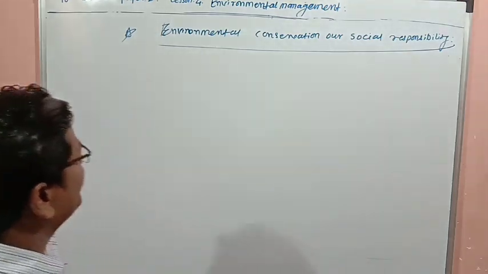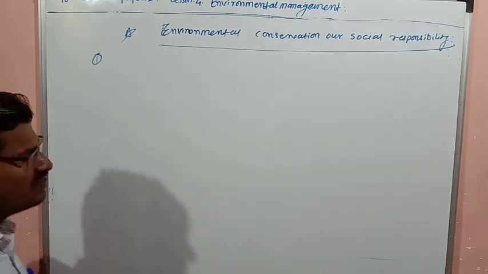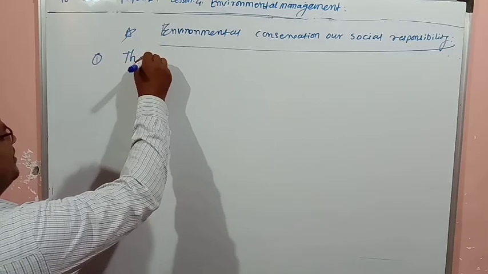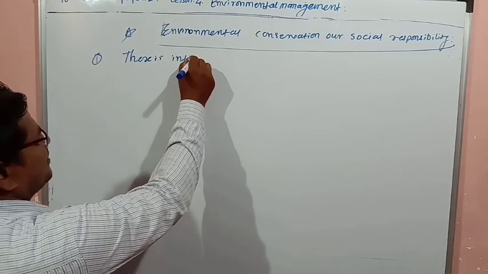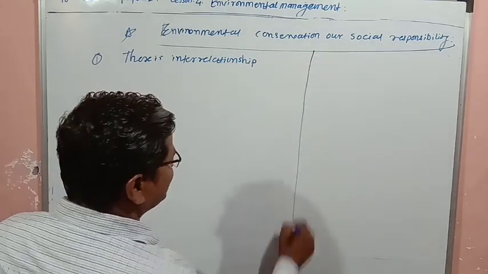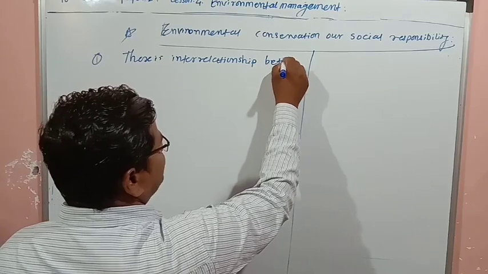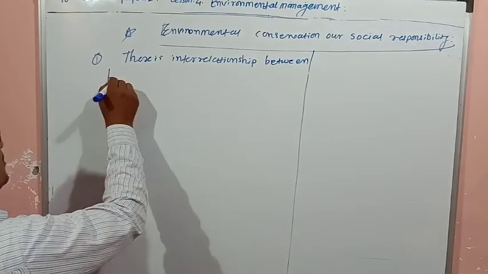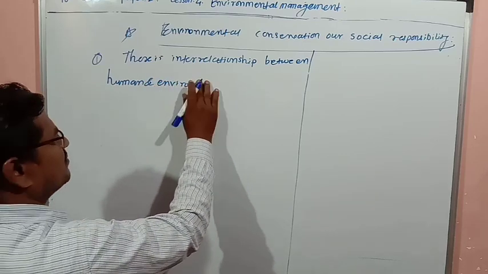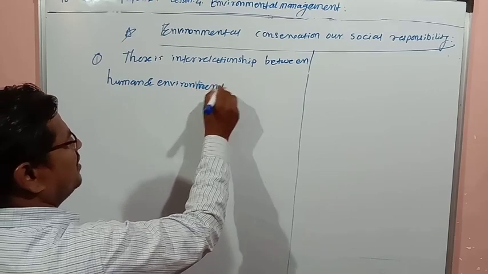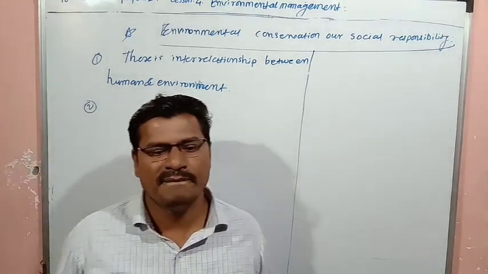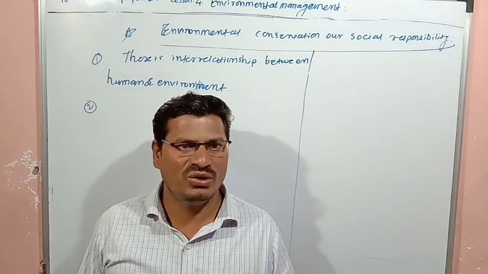Related to these points, the first thing is that there is interrelationship between human and environment. The next thing is that human beings have proved superiority over the earth.